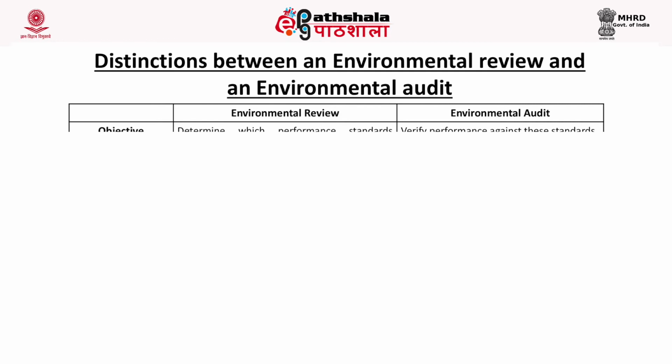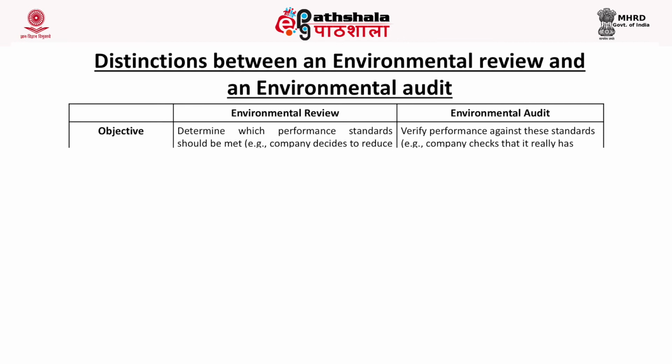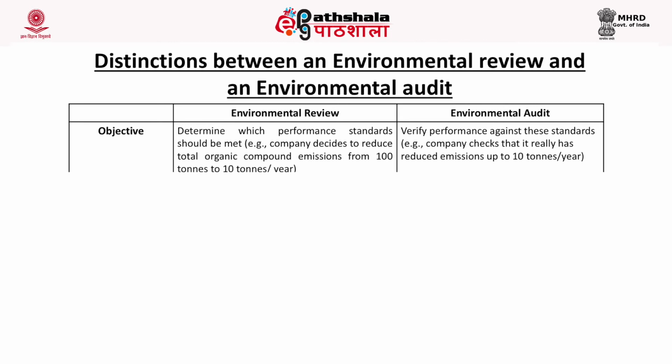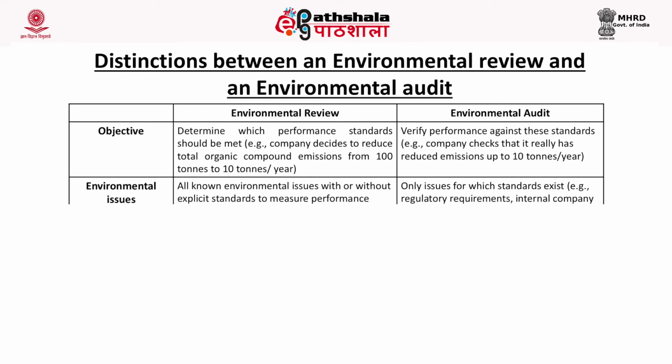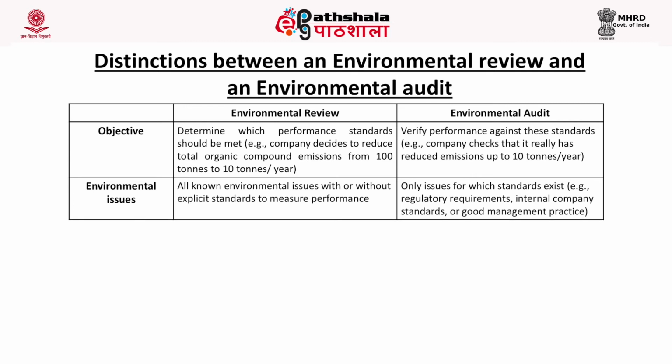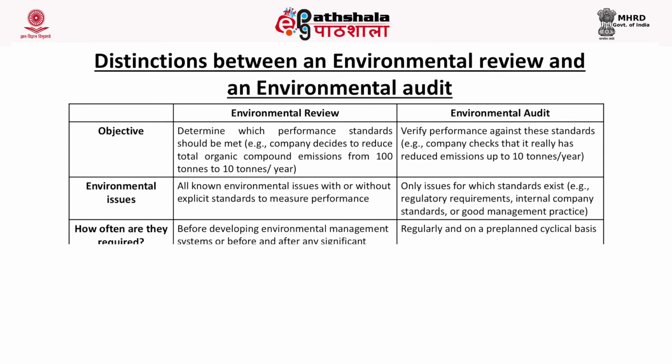The objective of environmental review is to determine which performance standard should be met. For example, a company wants to reduce the emission of total organic compounds from 100 tons per year to 10 tons per year. Whereas, in case of environmental audit, the objective is to see whether we have really achieved the desired standard of emission that we have fixed at 10 tons per year.